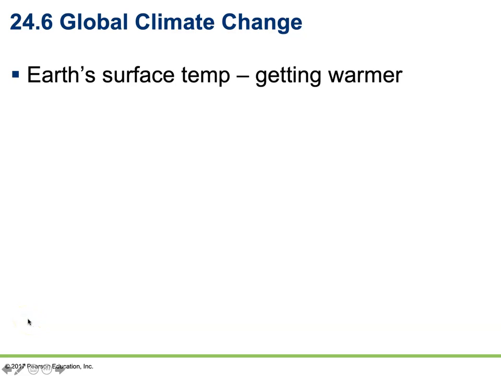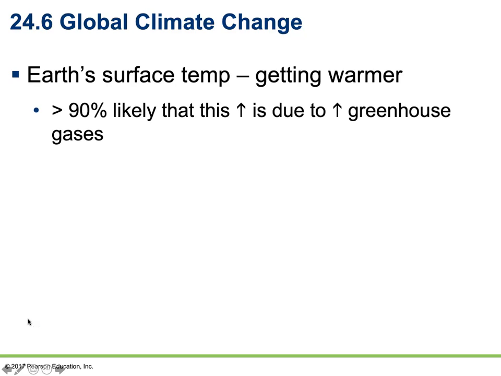So the next thing we're going to talk about is global climate change. Climate describes a region's average temperature, precipitation, humidity, and solar radiation. Global climate change is changes in the Earth's climate pattern. The two key conclusions of the Intergovernmental Panel on Climate Change were that global climate is getting warmer, and most of that increase in global temperature is due to human activity that releases greenhouse gases into the atmosphere.